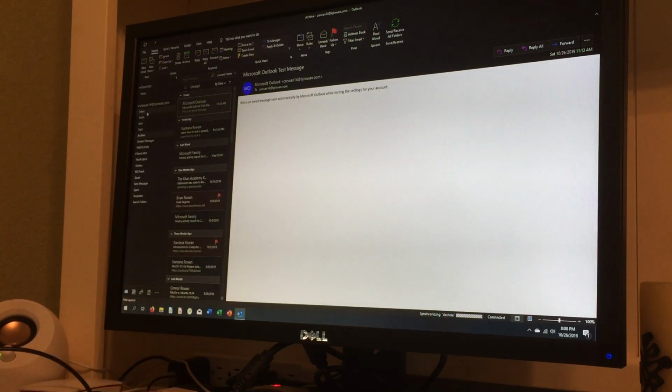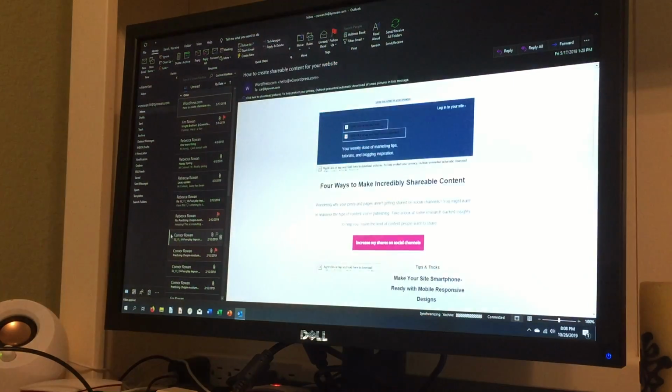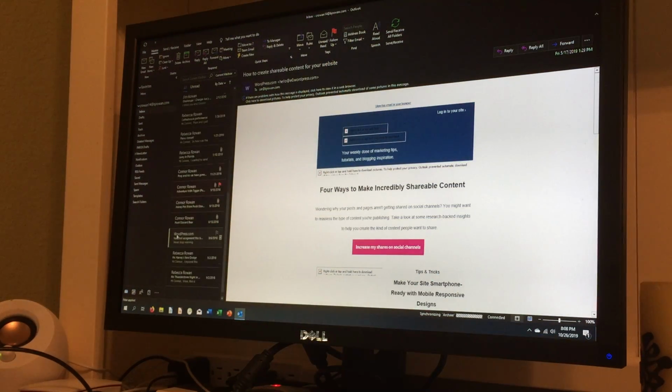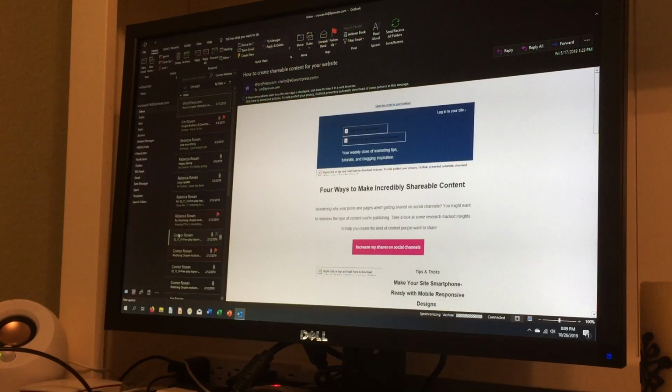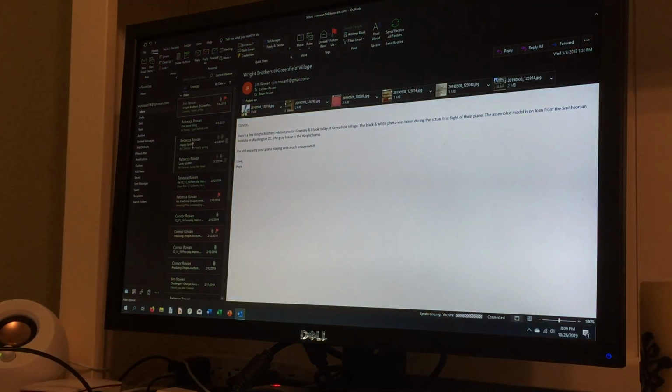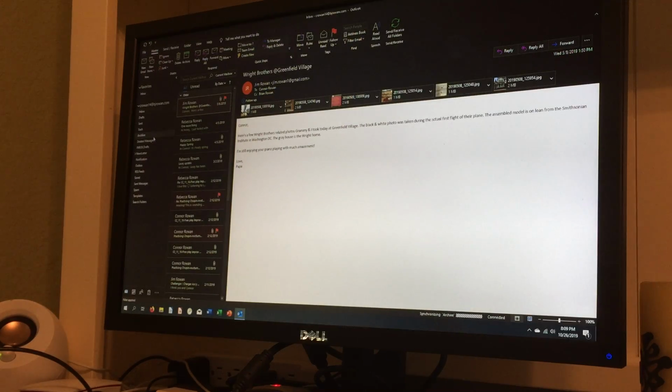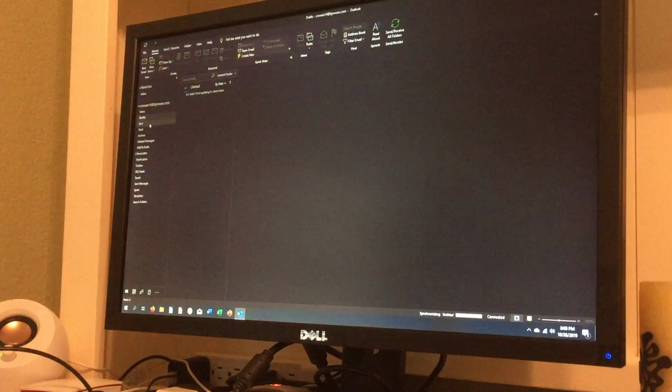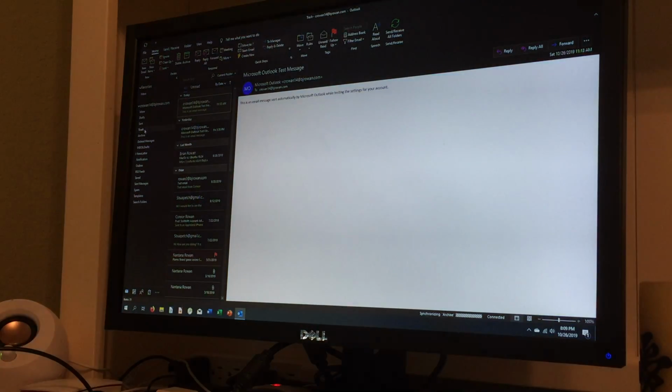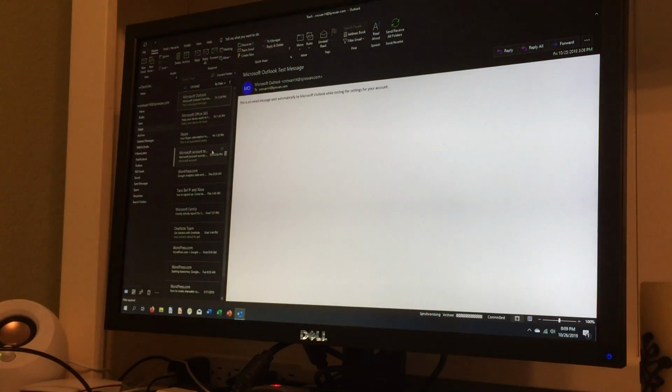Now, if you want to completely delete all of your messages from the inbox, for example, if we wanted to delete stuff I don't need, like this WordPress thing, I can just delete that. And it's not in the archive, it's not in the drafts, it's not in any of the folders, but it is in the trash bin. And the trash bin is the secret folder here, where all of your trash stuff goes, but it's still there.